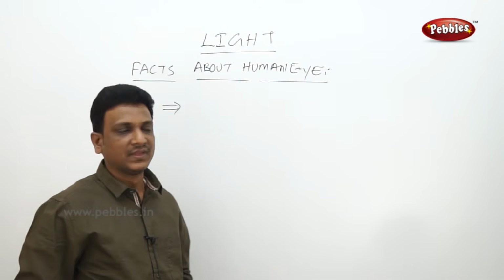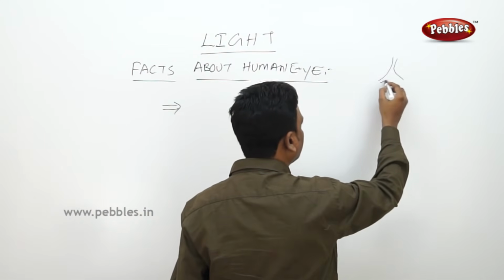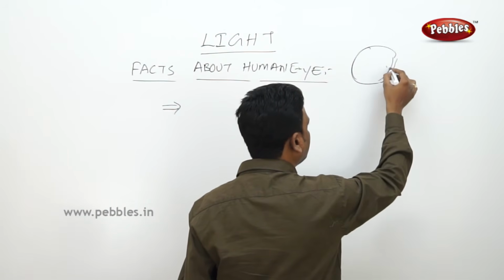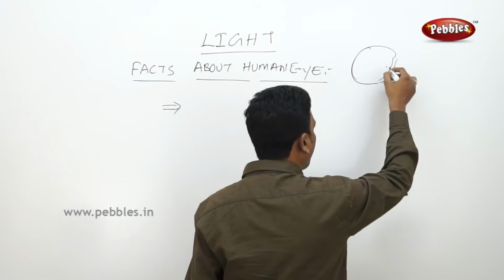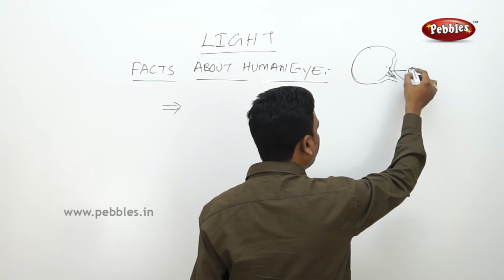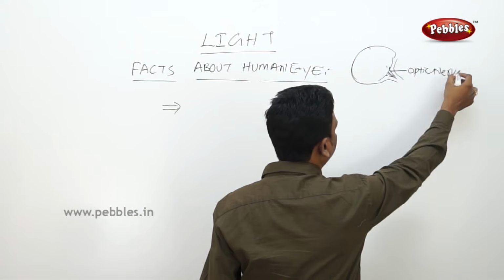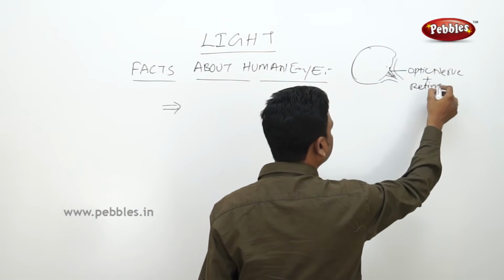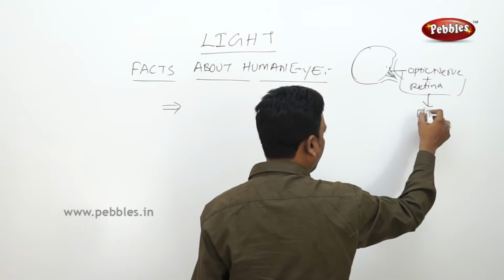See, this is the retina, where the image is focused. The retina is connected to optic nerves. The point at which the retina is connected to the optic nerve is called the blind spot.